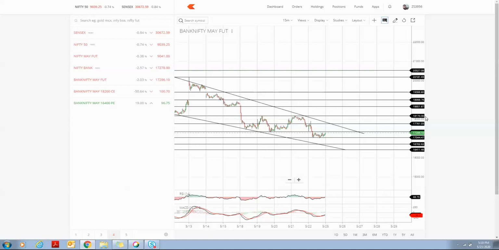So if the level is not broken, then the premium value is likely to erode. It is likely to go to zero. In the same way, for 16400 put, our third support is at 16411, which is very unlikely to break except in very rare cases, and it will likely go to zero again. So keep watch on these two strike values.